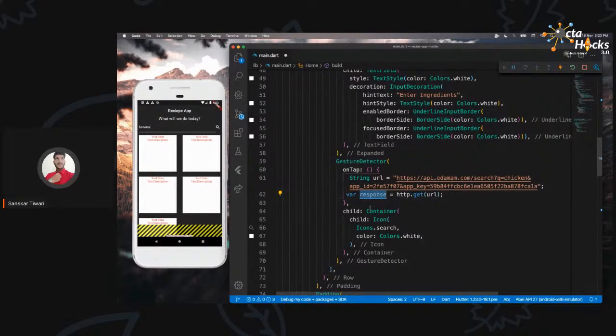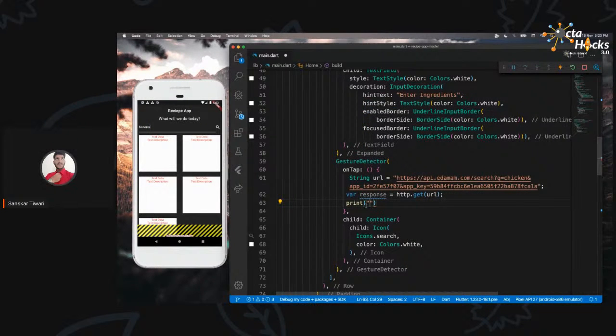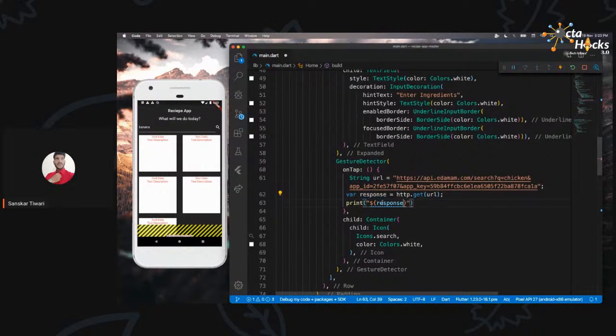Now you may want to see what the response is. So let me just show you by printing, just like we did before. So we are just going to say dollar sign and this, and then we can print the value of this. So we are going to print the body of that.